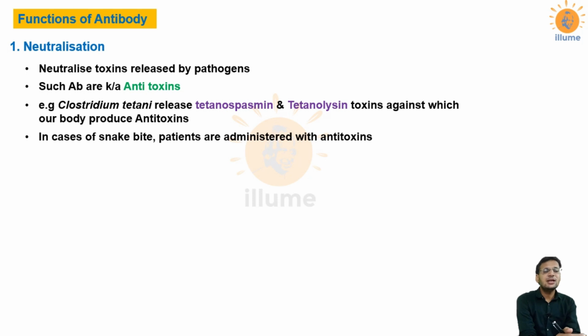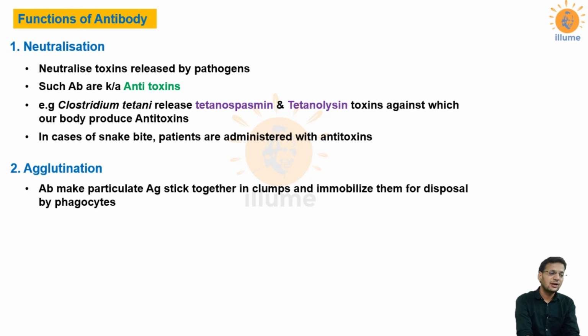Now in case of a snake bite, when such patients come to the hospital, doctors administer antitoxins, because a snake would always release its toxins into the body, and we administer the patient with antitoxins, which are a kind of antibody. So this is the first mechanism by which an antibody would interact with the antigen. The second type is agglutination.